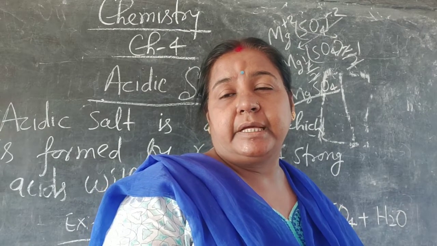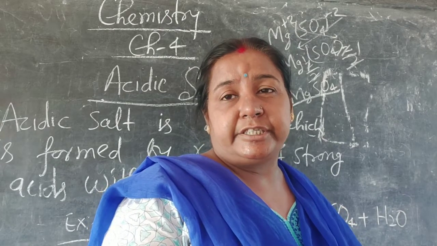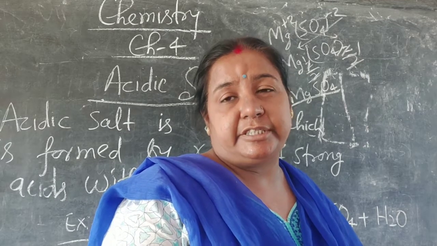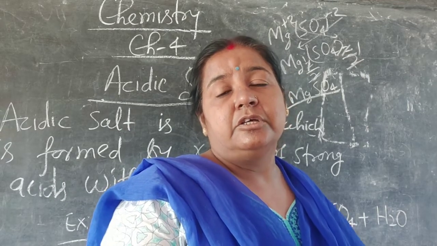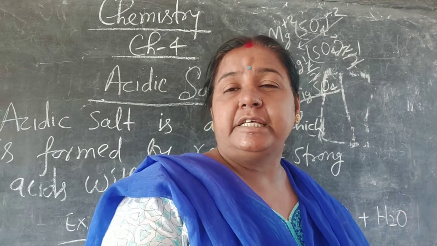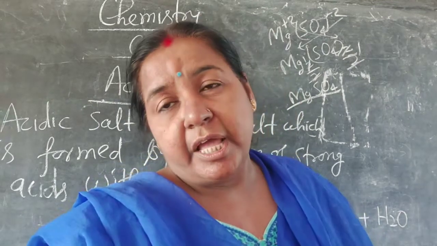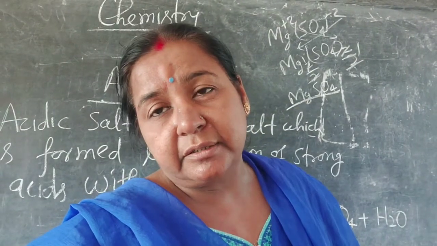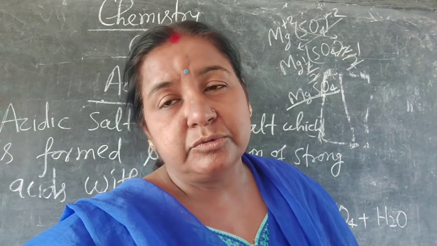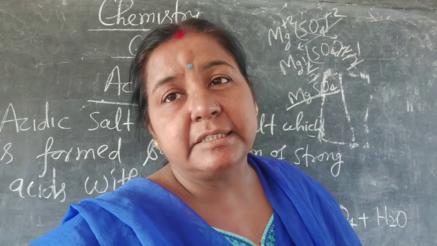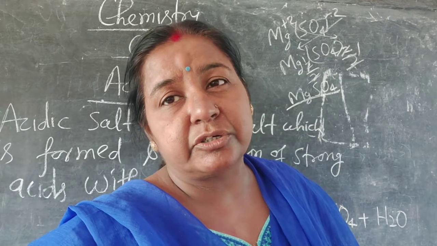Now you can make zinc nitrate. Zinc nitrate is Zn and NO3. NO3 comes from nitric acid, and zinc comes from zinc hydroxide.